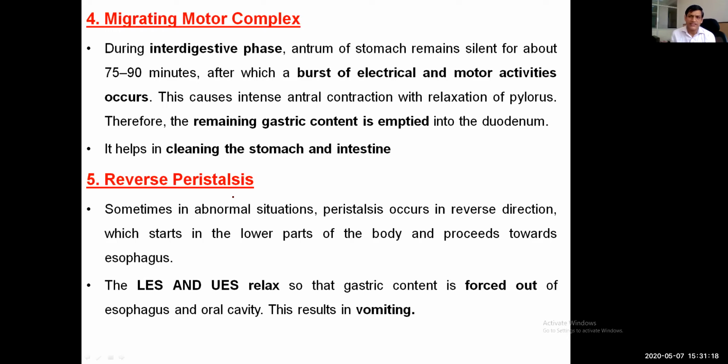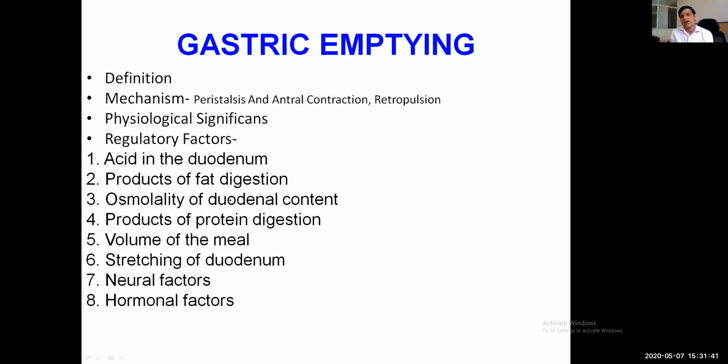One is hunger contraction. The other one is gastric relaxation, which has receptive relaxation, adaptive relaxation, and feedback relaxation. The third one is the migratory motor complex, reverse peristalsis, and peristalsis. Okay. Now, the important topic is gastric emptying.